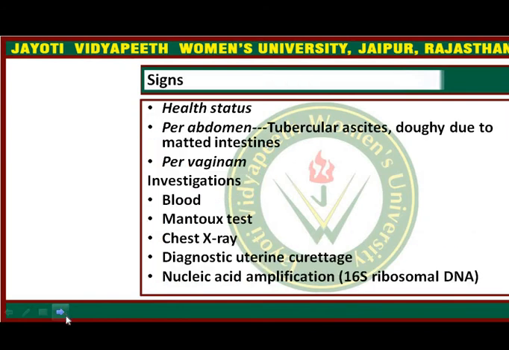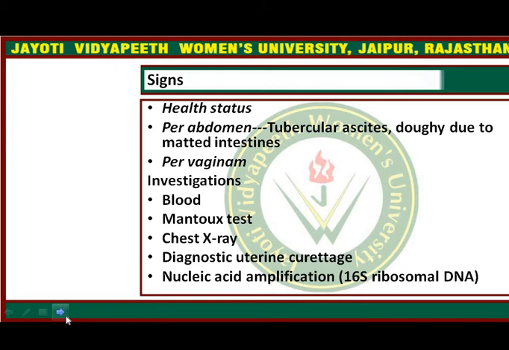Signs: the health status of the patient is very important and should be assessed. Weakness should be looked for. Continuous fever, anorexia, anemia and night sweats have to be looked for. Whenever these symptoms are continuously present, they show an active lesion, which means an active infection is present in the body of the patient. On per abdominal examination, tubercular ascites has to be assessed. As we all know how to assess ascites.